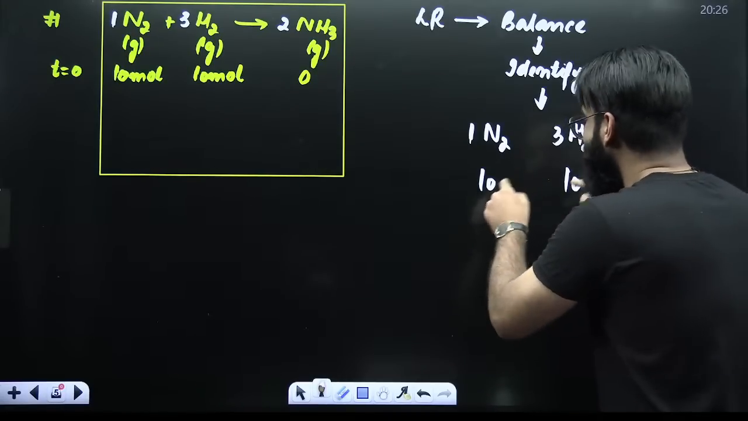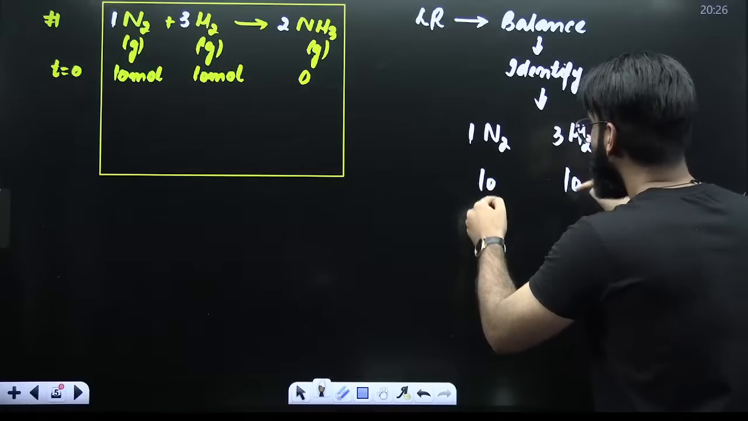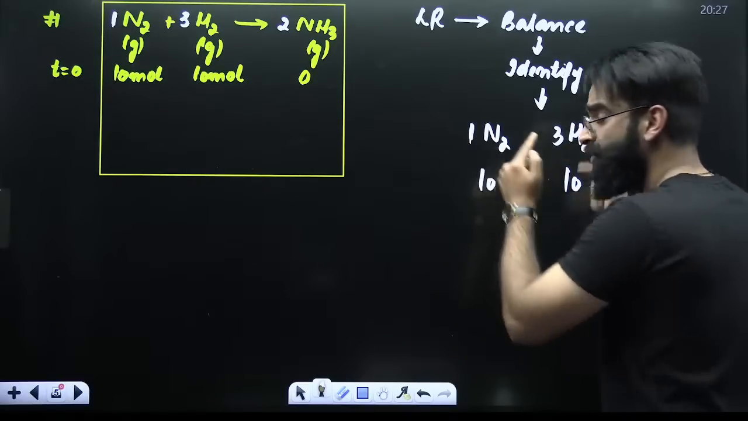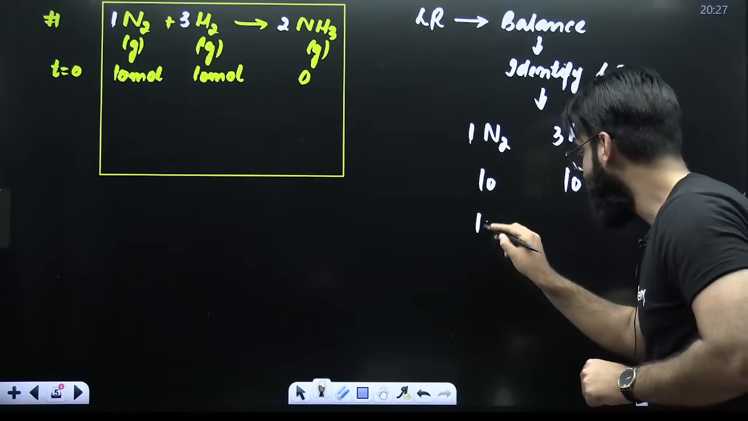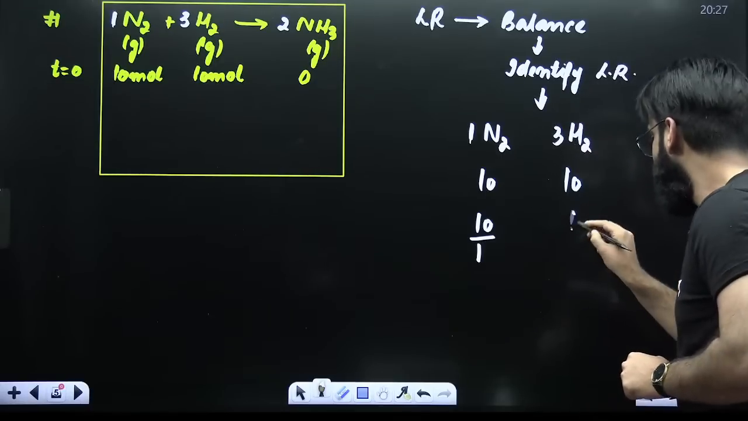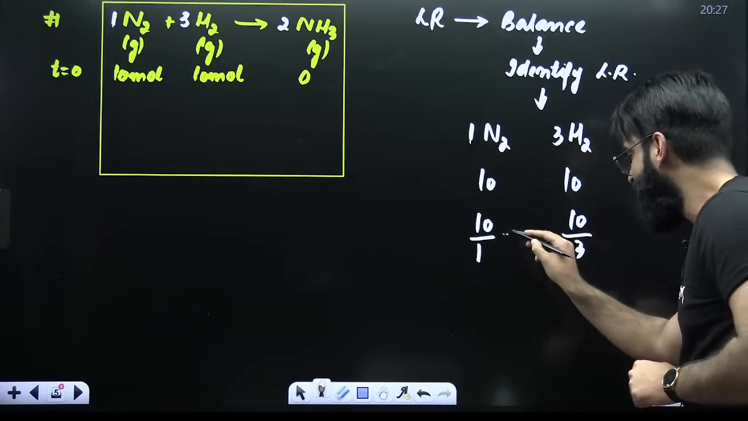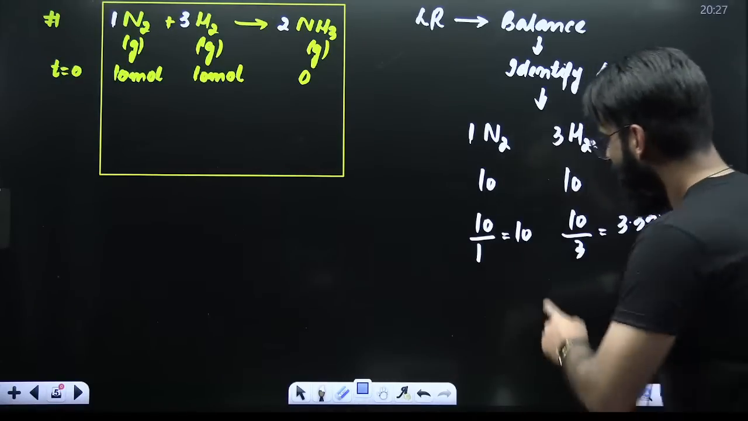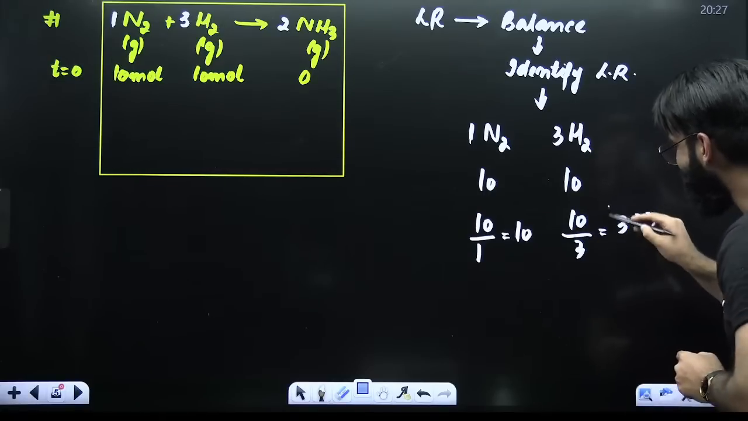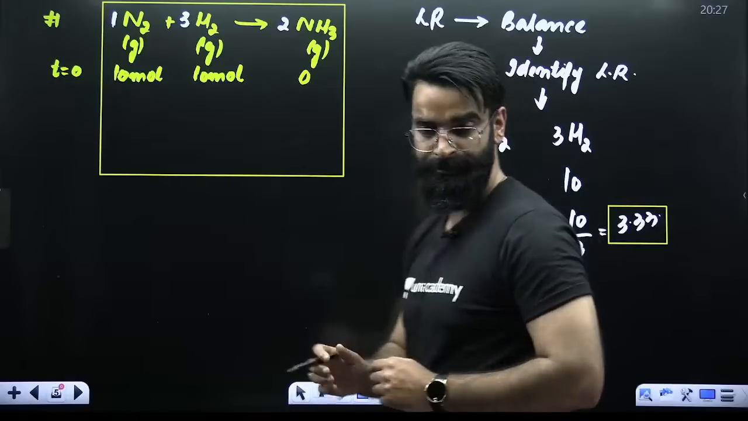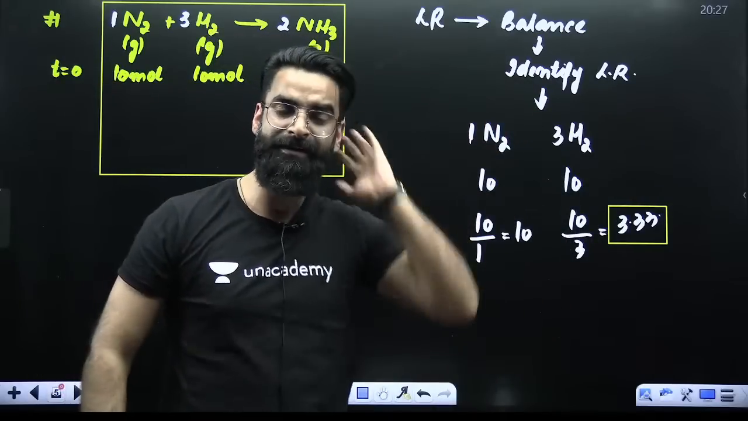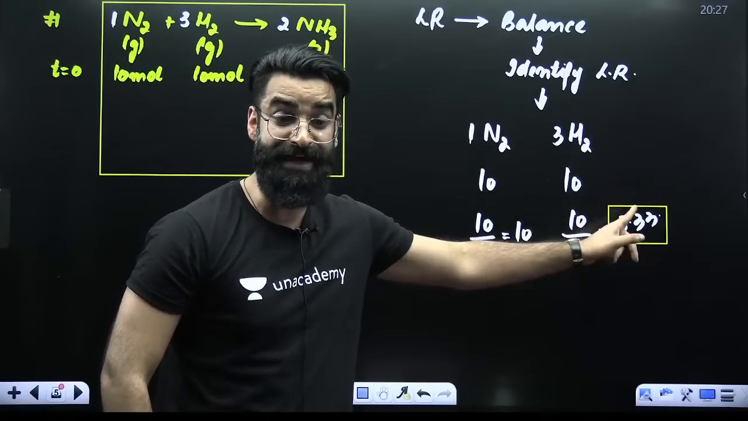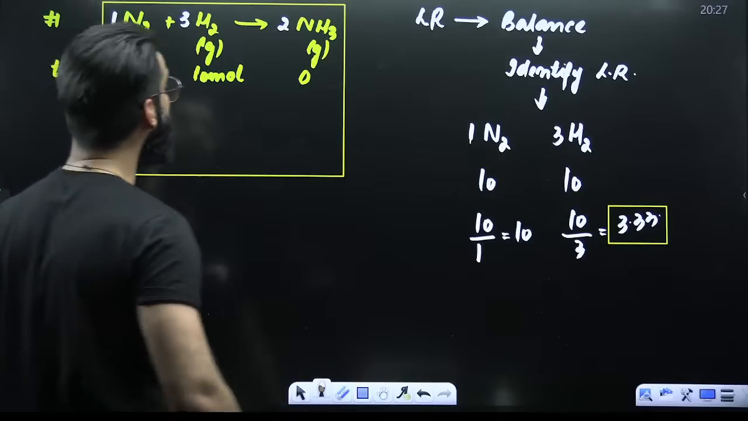What I'll be doing is dividing these moles by the respective stoichiometric coefficients. How exactly? 10 divided by its stoichiometric coefficient. 10 by 1 comes out to be 10. 10 by 3 comes out to be 3.33. If I ask you, among these two terms, which one is lesser in value? 3.33 is lesser, right? Perfect. Remember, that reactant which gets the lesser value is always going to be your limiting reagent.